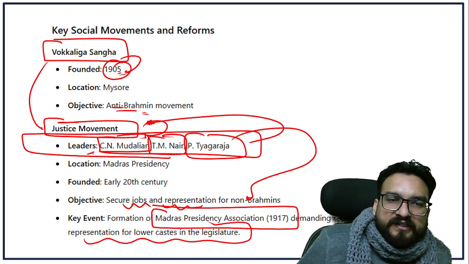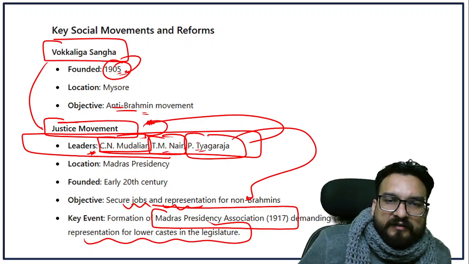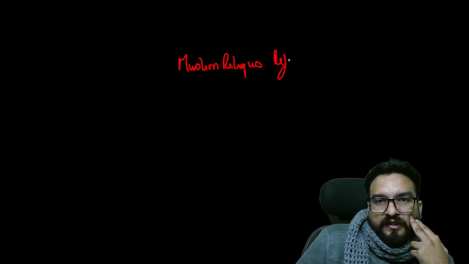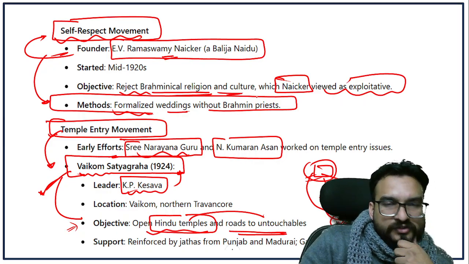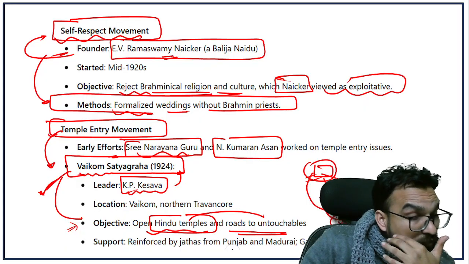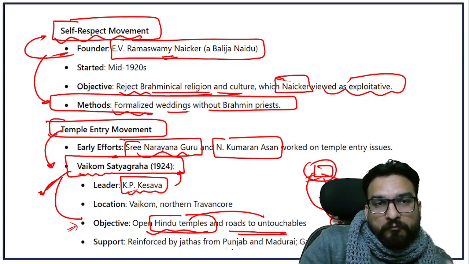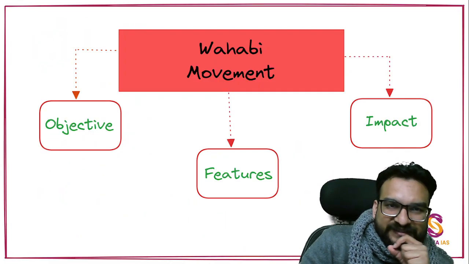Very important, I am saying, for prelims: C.N. Mudalar, T.M. Nair and P. Tyagaraja. Okay, now you see the movement in the Muslim religion, Muslim religious reforms. Islamic reforms, yeah. You will be seeing certain developments taken place by certain social reformers who wanted to purify, revive or improve the shortcomings in Islam too, right?